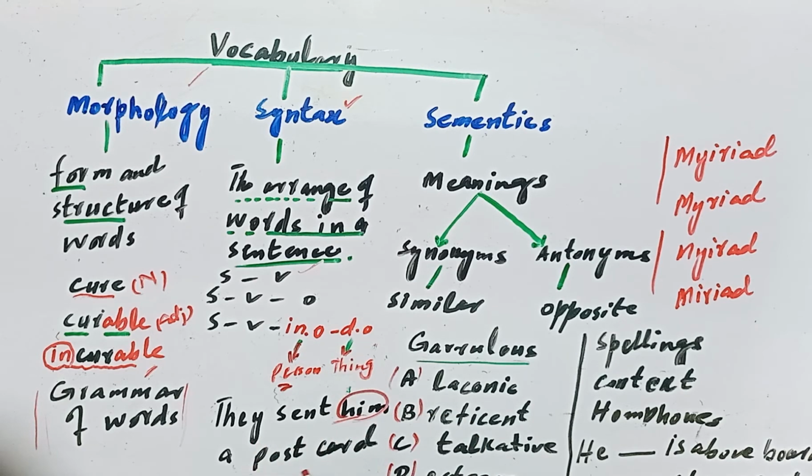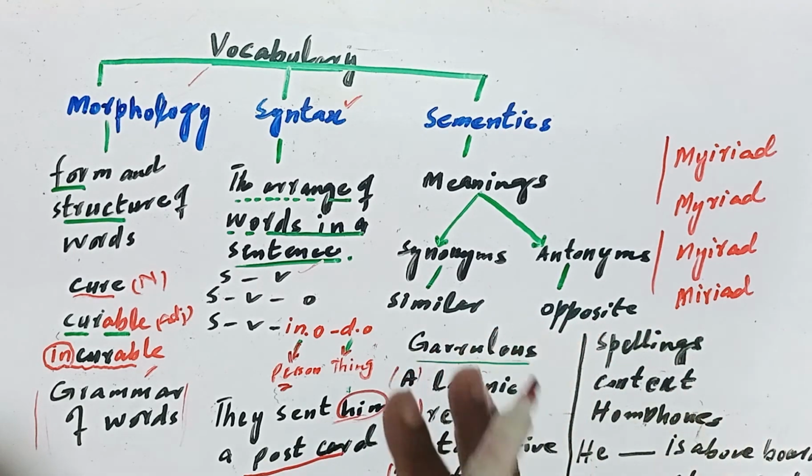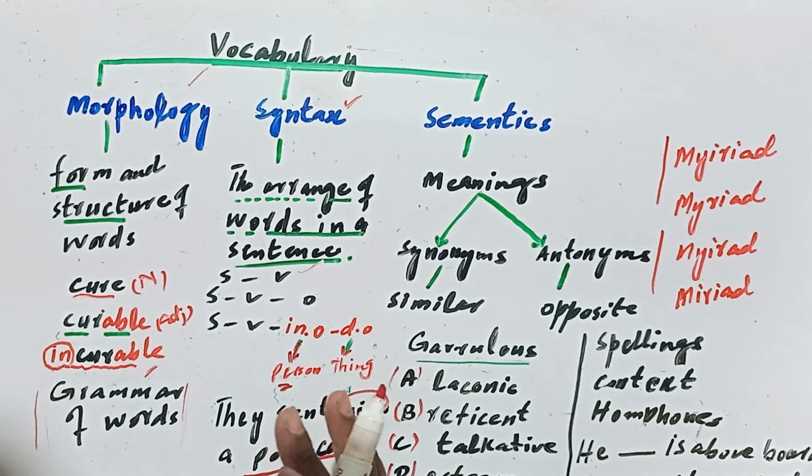They sent him a postcard. A postcard is the direct object. In this way, there is a hint of the arrangement of words into sentences. There may be a complement also after the verb: subject, verb and complement structure, subject, verb, object, subject, indirect object and direct object. So there are a lot of structures.